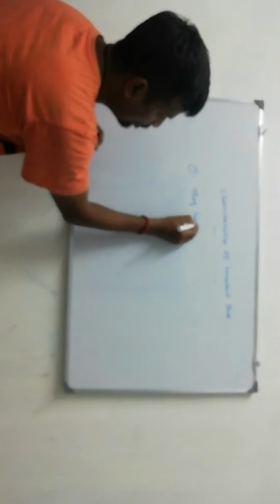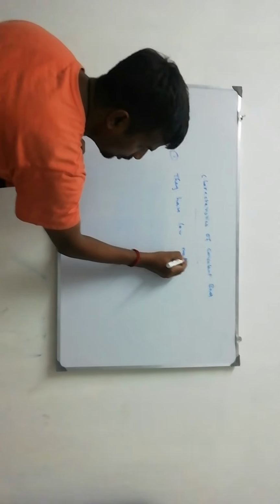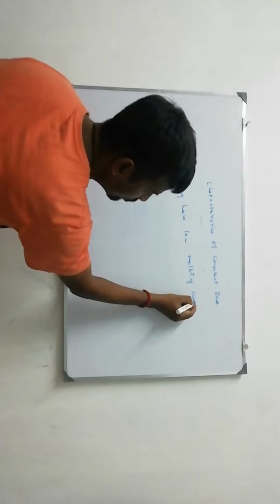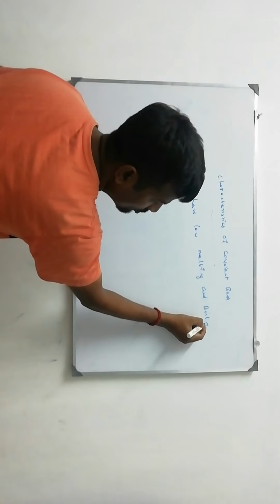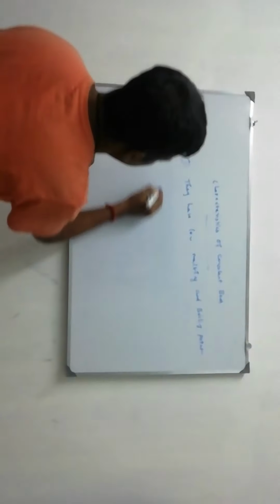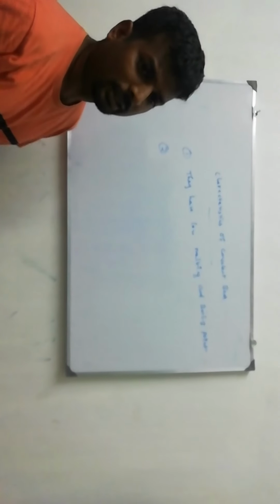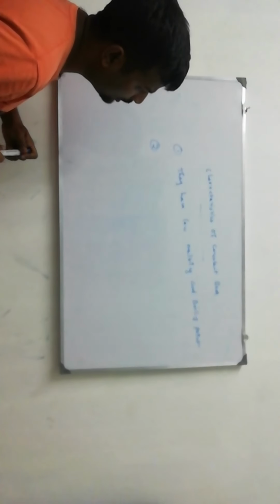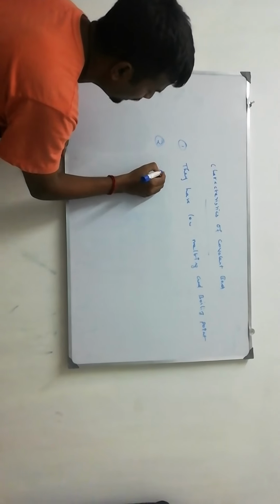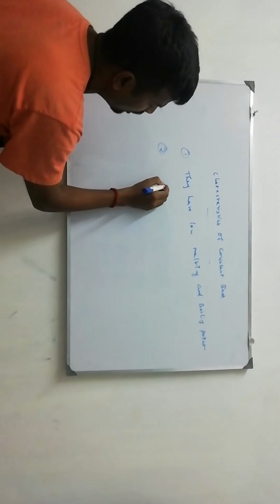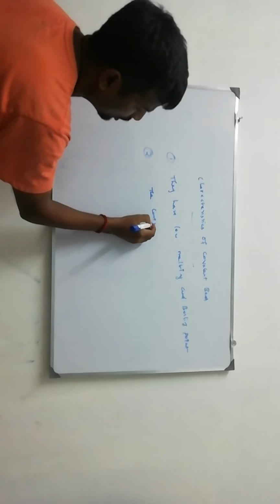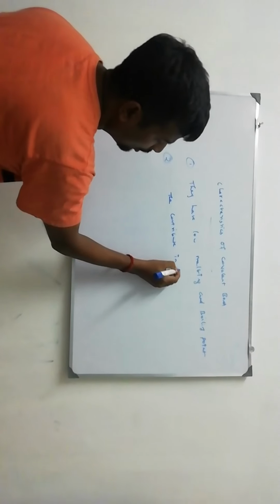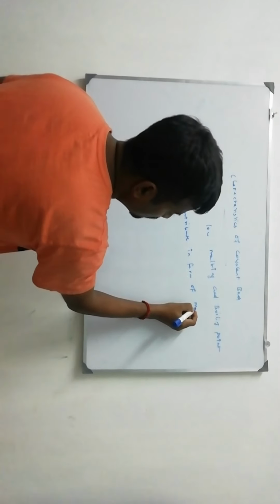First characteristic of covalent bond: they have low melting and boiling points. Second point, they exist in the form of molecules.